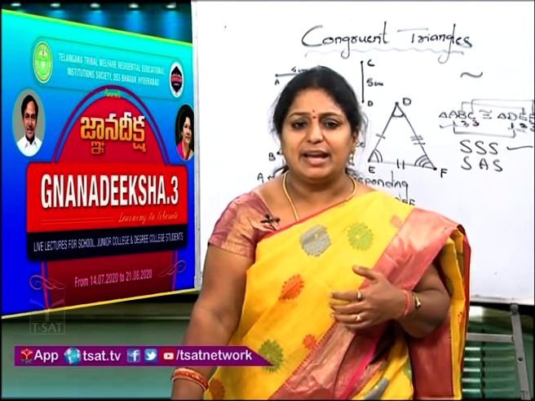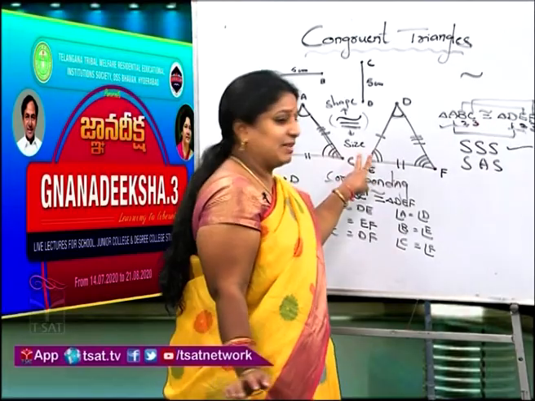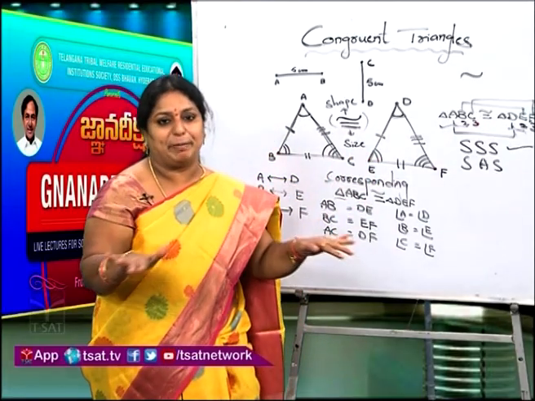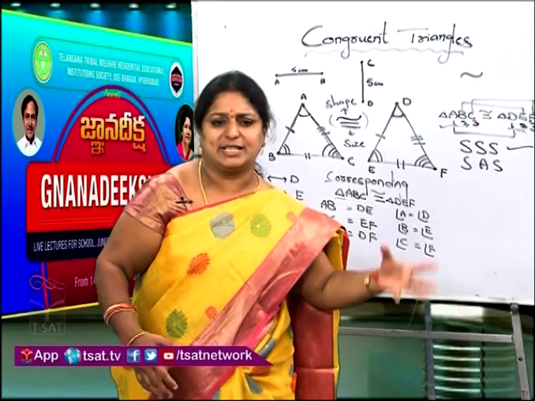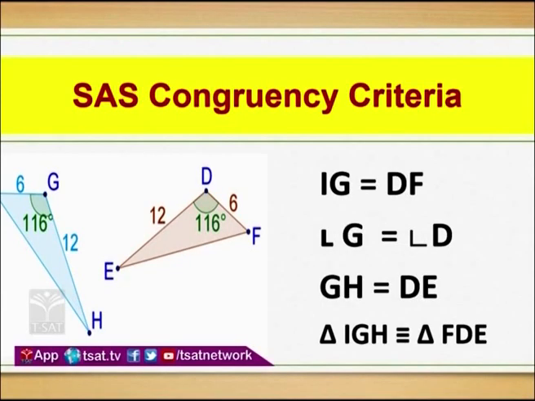Now children, in the slide SAS, did you notice the triangles? Did I draw like this? How I drawn on the board? Both are standing on the same base equally, on the equal place I drew. Now in the slide, if you compare with the board, you can see triangles are in different positions. It might be inverted, it might be horizontal, vertical, in whatever place you place the triangle, you must see the dimensions, whether they are satisfying any axiom or not, either triple S or SAS. Like this we have to compare irrespective of the position.